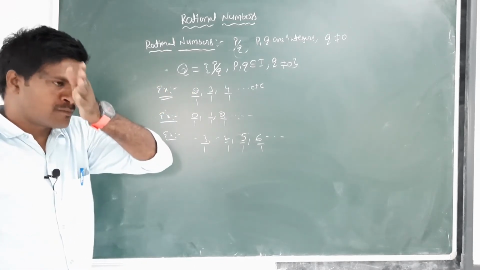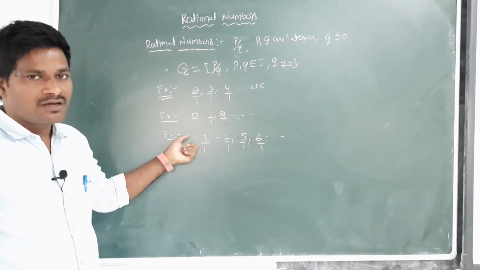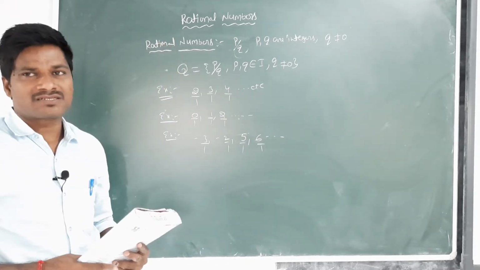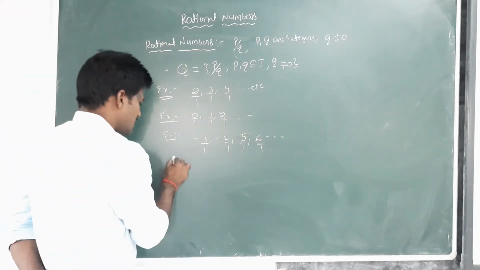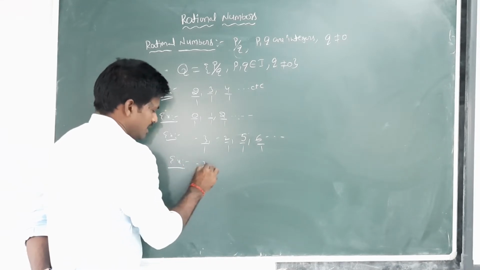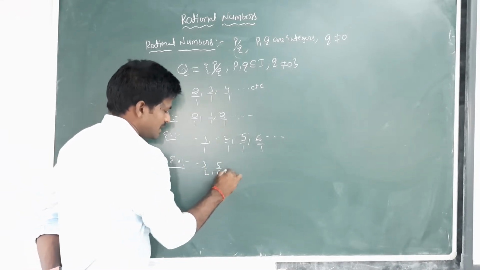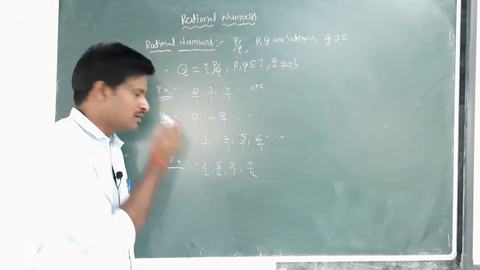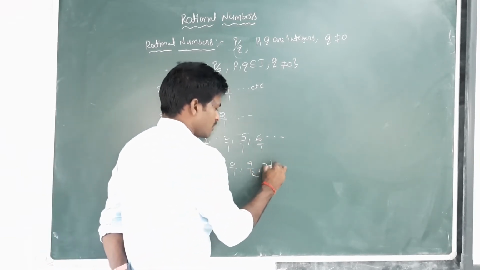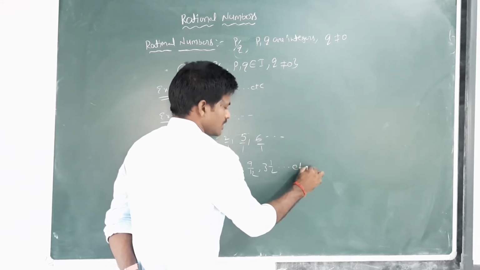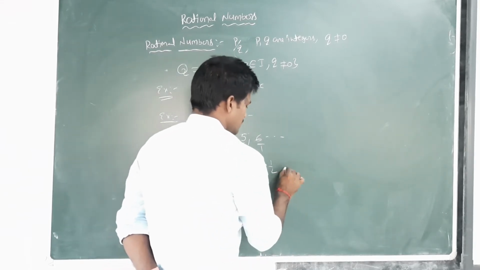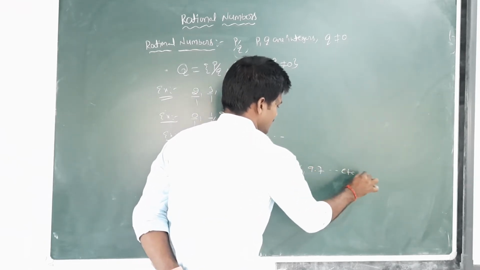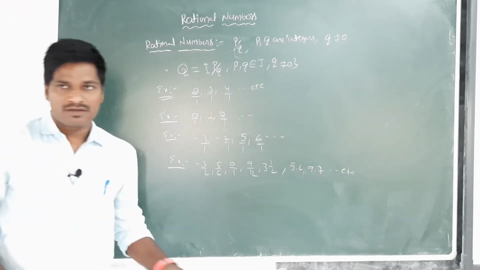All natural numbers, all whole numbers, all integers are also rational numbers, and fractions are also rational numbers. Rational number examples: -3 by 2, 5 by 6, 0 by 1, 9 by 12, 3 and 1 by 2 and so on, and 5 by 6, 9 by 7 and so on. All these numbers are rational numbers.